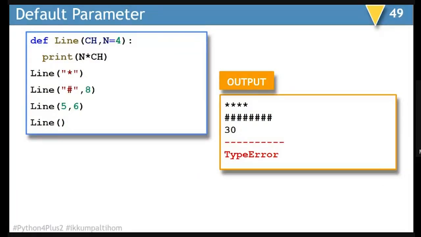Next, think about if we have 2 parameters and one is default and one is non-default. Obviously, the non-default is going to be the first one. So in this case, if I am passing star, it is going to be star 4 times. When I am passing hash, hash is going to be displayed 8 times. When I am passing 5 and 6, 5 into 6, that is 30, will be displayed. When I am passing nothing, here there will be a type error because the first parameter is a must here, right? So as soon as such a situation occurs, it shows a type error.